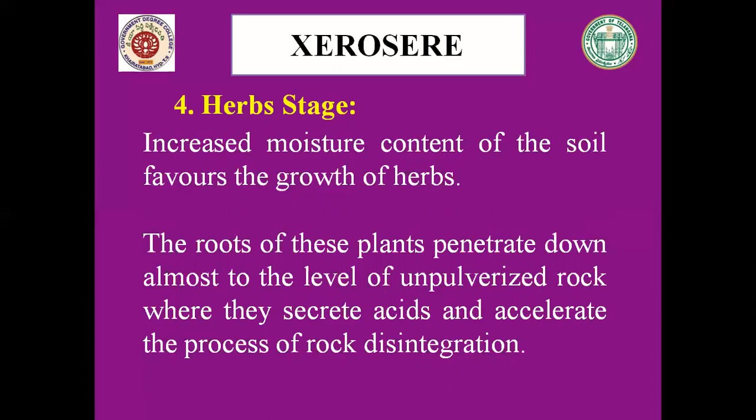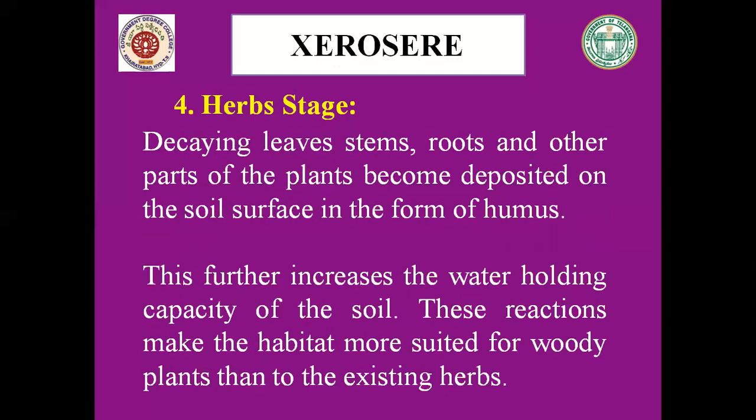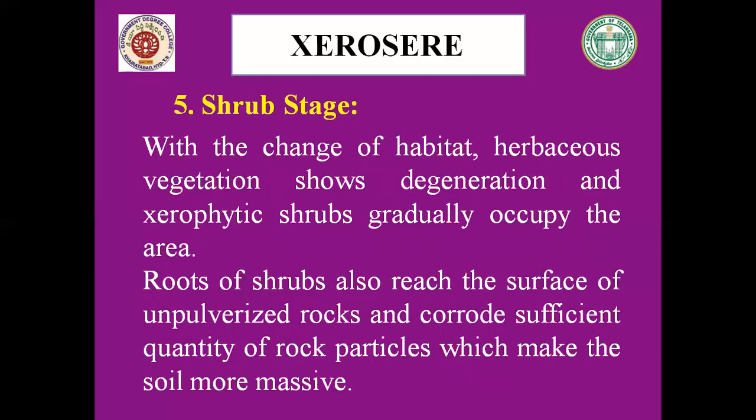Decaying leaves, stems, roots and other parts of the plants become deposited on the soil surface in the form of humus. This further increases the water holding capacity of the soil. Now, these reactions make the habitat more suitable for woody plants than for the existing herbs. So with this, the plant community changes from herb stage to the next stage, that is shrub stage. The fifth stage is shrub stage.